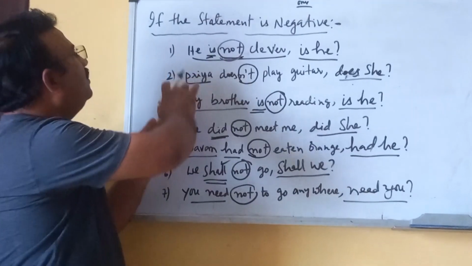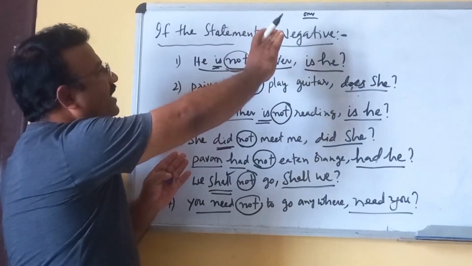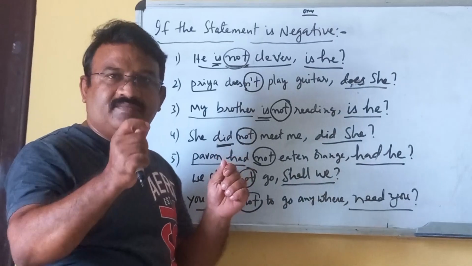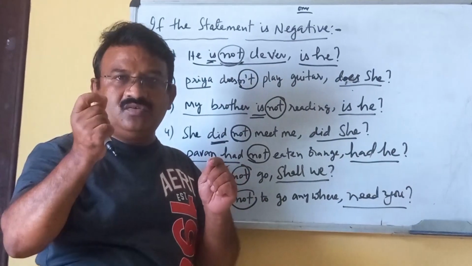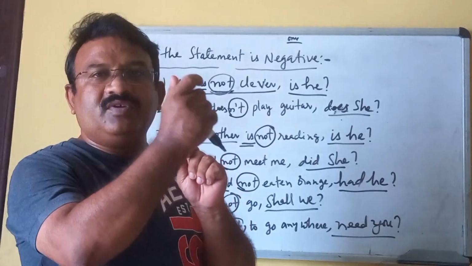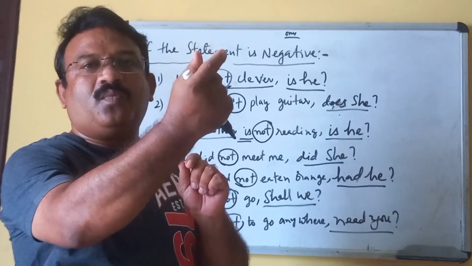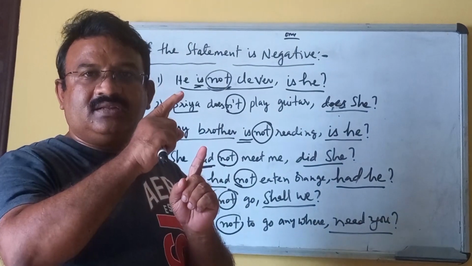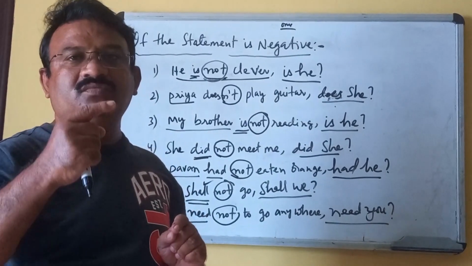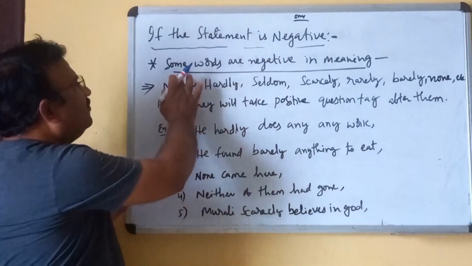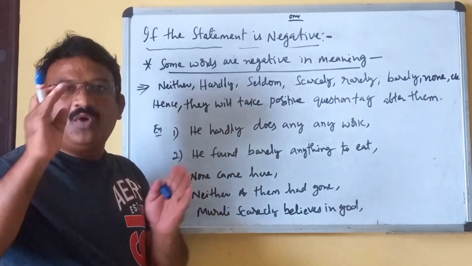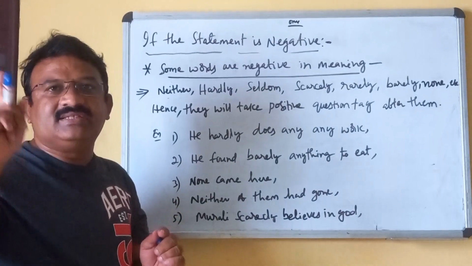This is about how the question tag would be if the statement is negative. Now, some statements contain words that seem to be positive, but their meaning is negative. Let us learn how they would be. Some words are negative in meaning. They seem positive, but their meaning is negative.